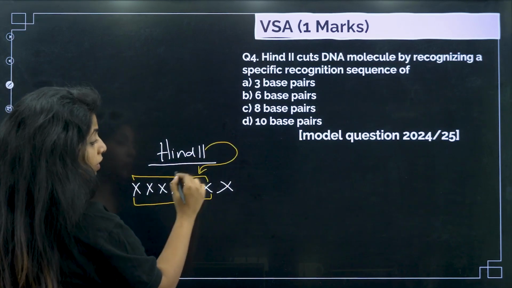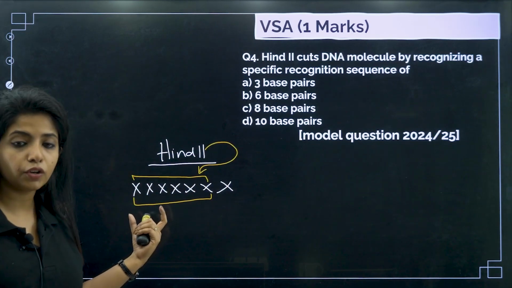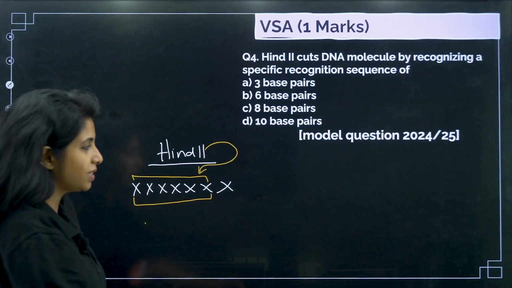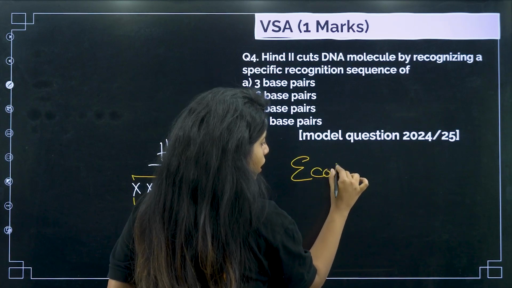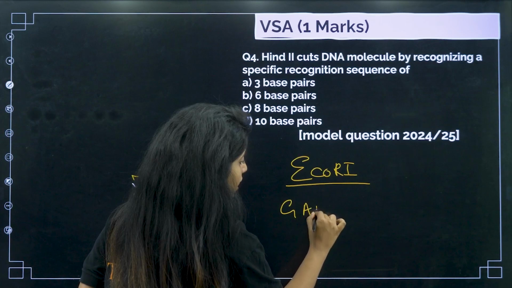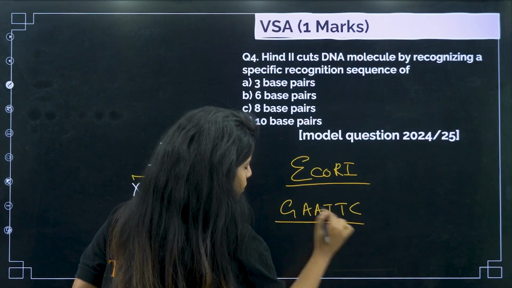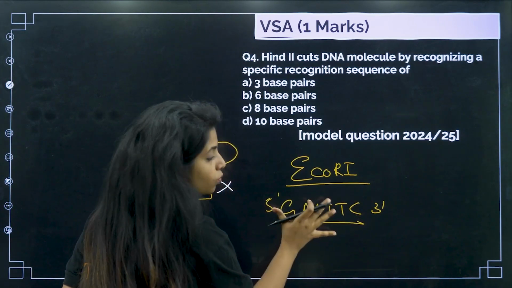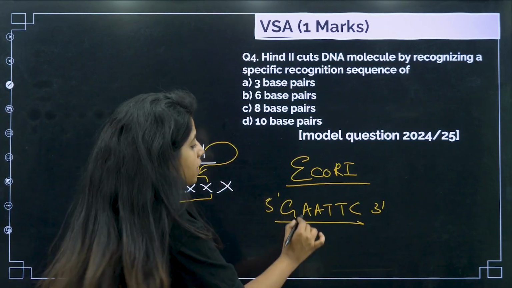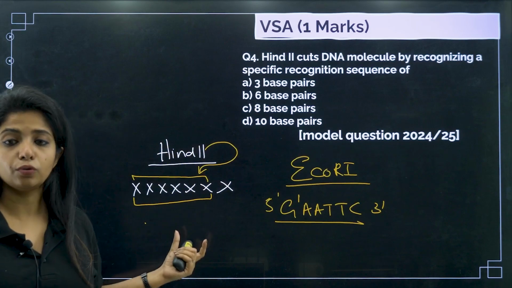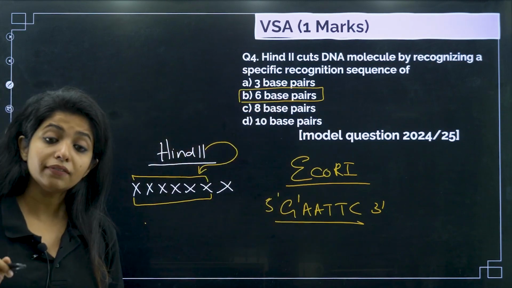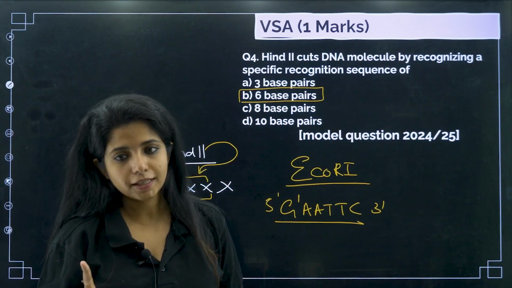The sequence where it will come and cut. It is fixed. It's not given in your NCERT, so I don't even want you to remember it. But this particular sequence would be fixed. For example, the one given in your NCERT is EcoRI. EcoRI is again an enzyme, and its sequence is GAATTC. Only this sequence it will be cutting. Nowhere else will it make the cut. It will recognize the sequence and make a cut over here. Similarly, Hind II also has this, and 6 base pairs are there, my dear children. In your NCERT it is given as 6 base pairs, but they didn't mention the bases there.